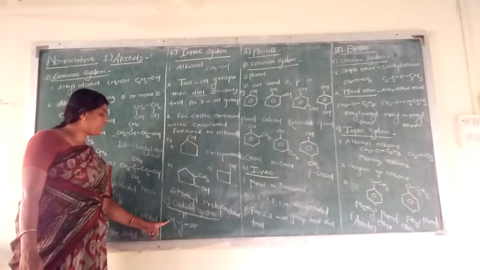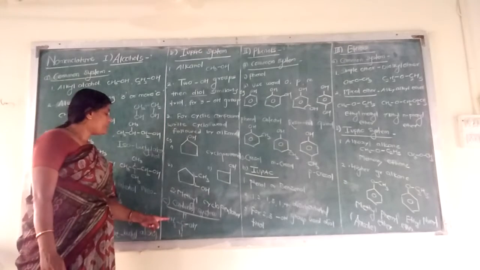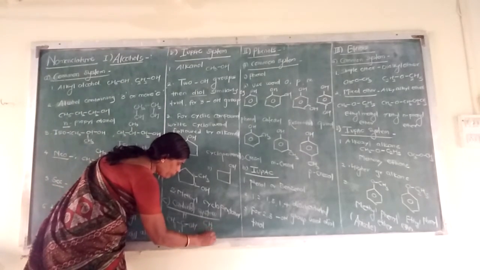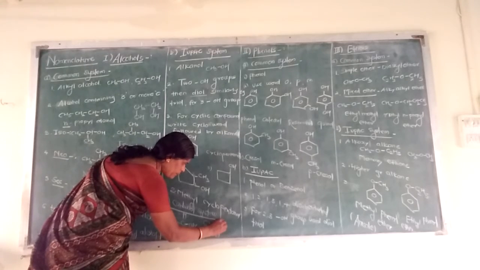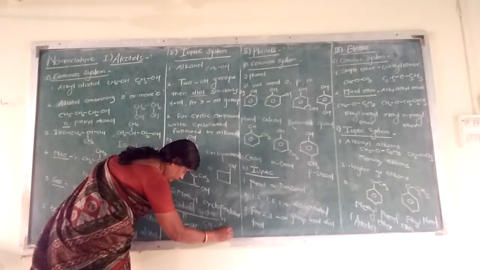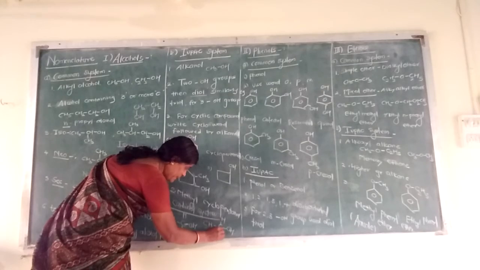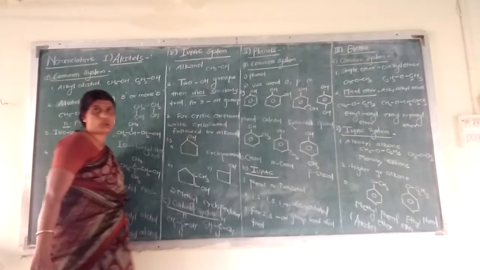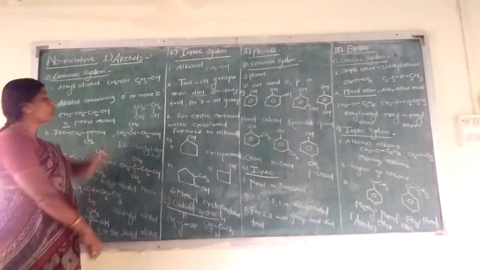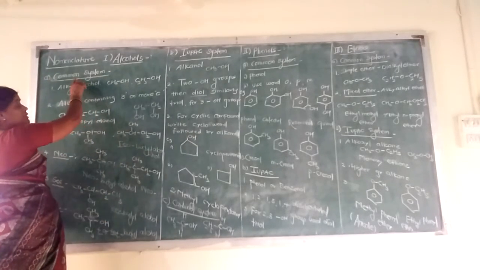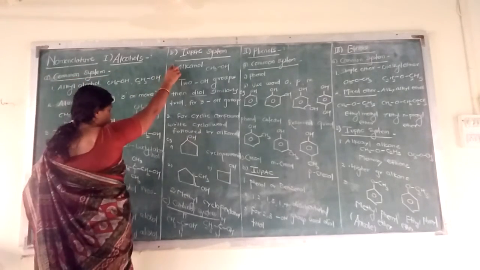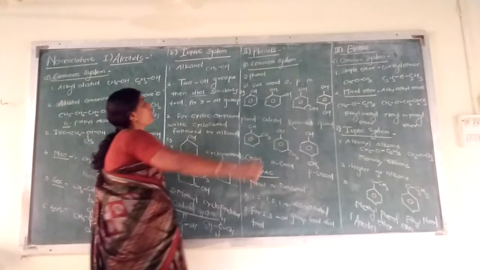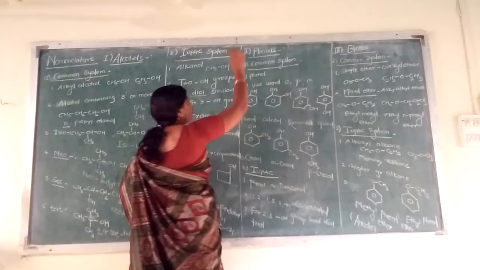It is known as methyl carbinol. If this CH3 is replaced by C2H5 and this carbinol carbon is there, the name is ethyl carbinol. So for alcohol there are 3 nomenclatures we have seen: common, IUPAC, and third is the carbinol system.